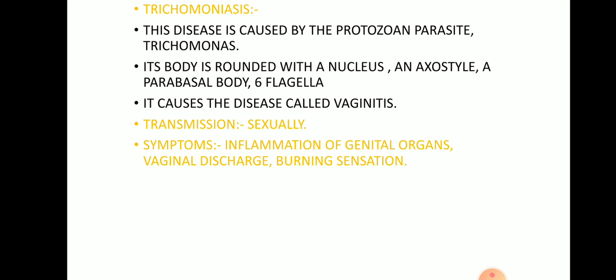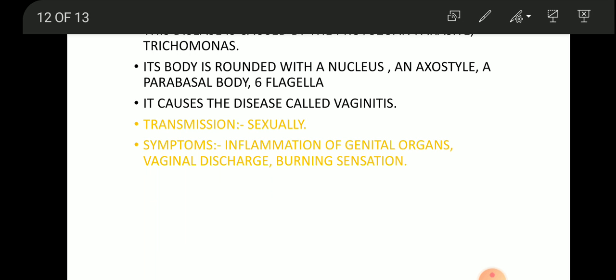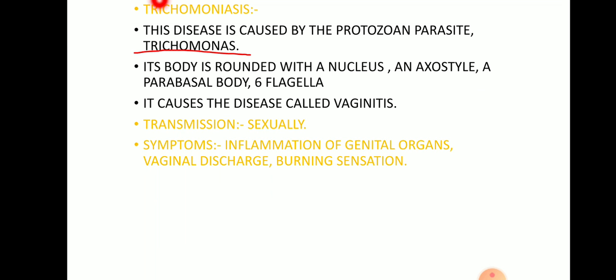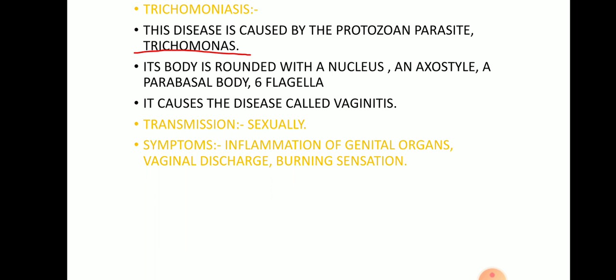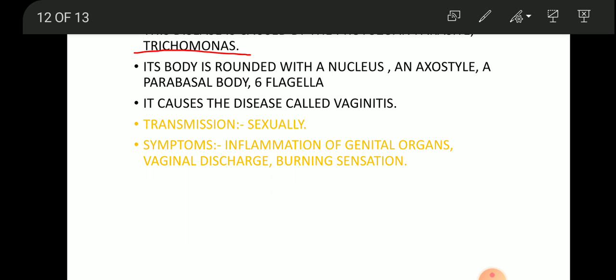Now let's go into trichomoniasis. This disease is caused by the parasite Trichomonas. Okay, Trichomonas is a parasite which causes trichomoniasis. The body is round with a nucleus and axostyle, a parabasal body, and it also has 6 flagella.